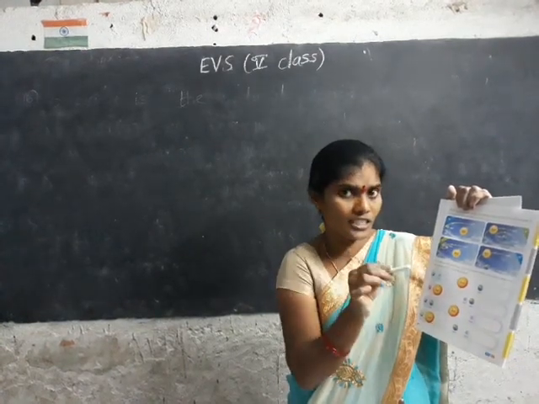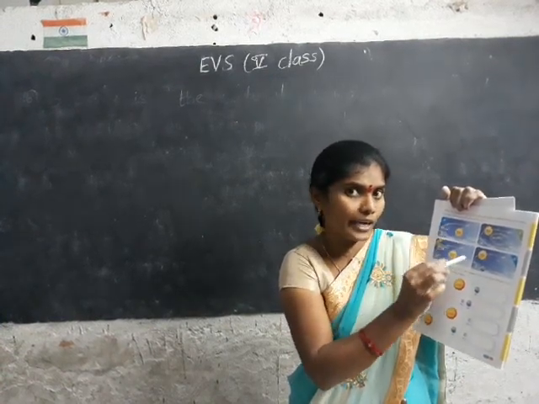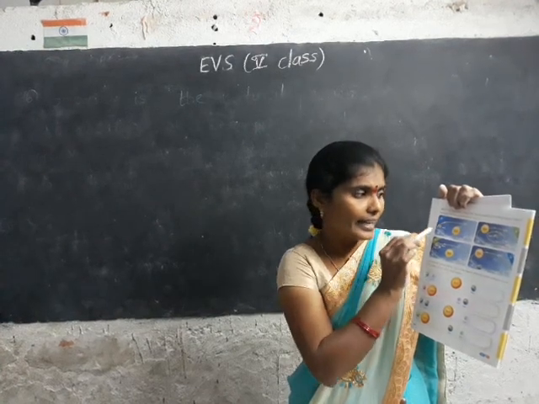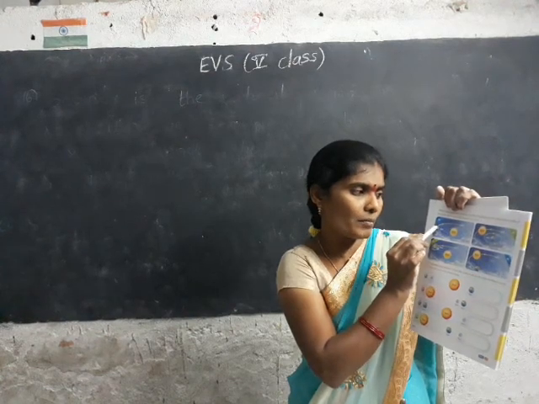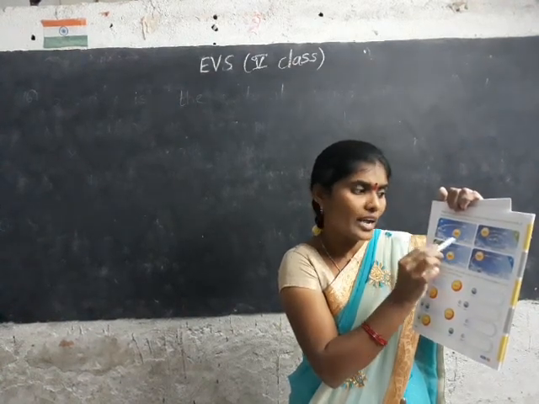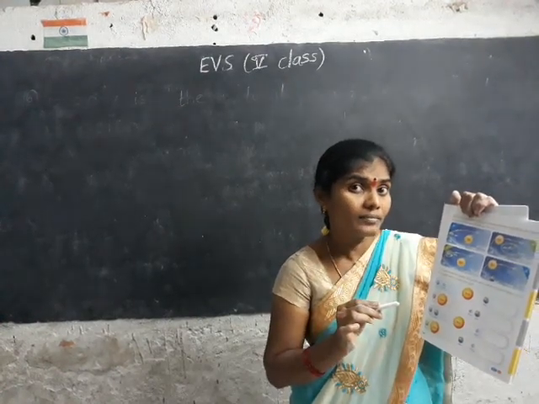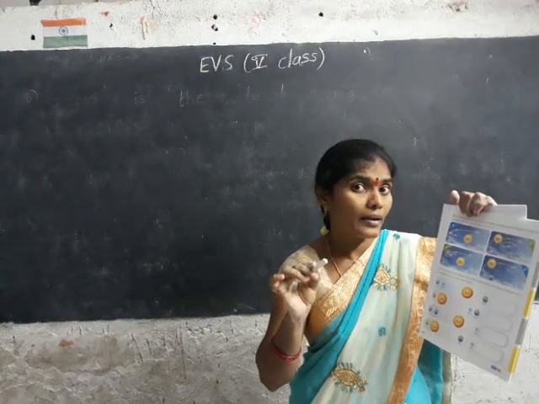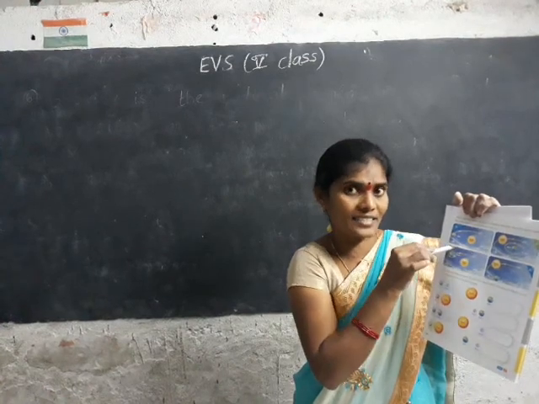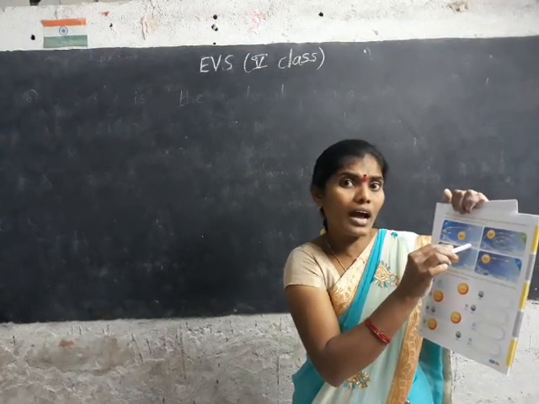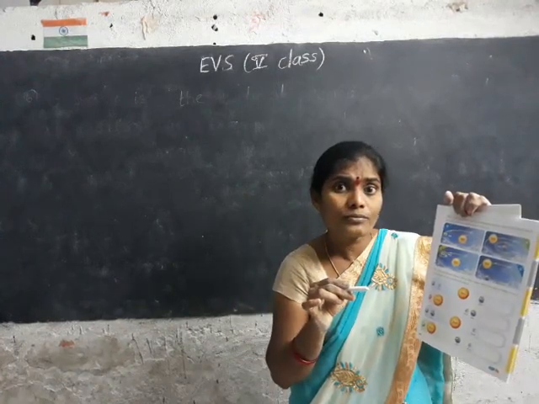In the first one, A, earth is moving on its orbit and moon is also moving on the earth's orbit. Is it correct?